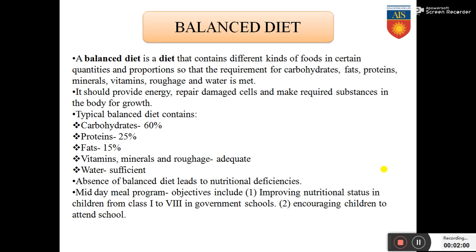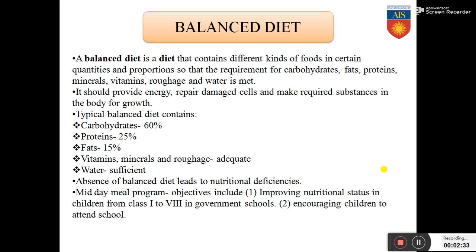Now let us have a look at a balanced diet. What is a balanced diet? A balanced diet is a diet that contains different kinds of foods in certain quantities and proportions so that the requirement for carbohydrates, fats, proteins, minerals, vitamins, roughage and water is met. So the diet that contains all the important nutrients in required quantities and proportions is called a balanced diet.